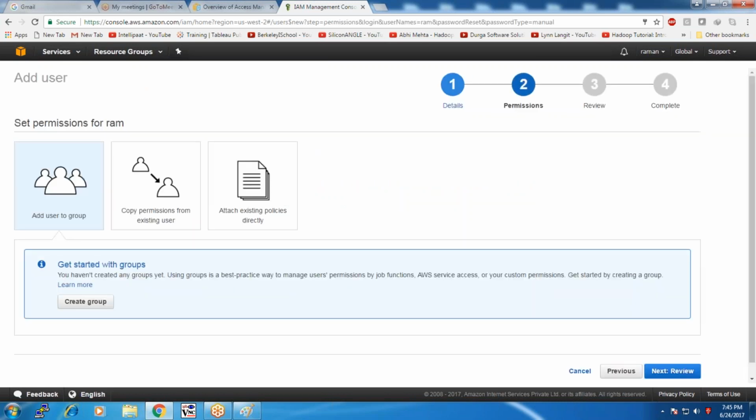Next, permissions. In setting the permissions, there are three options. One, you can initially create a group, and the group may be assigned certain privileges. If you add a user to the group, the privileges assigned to that group will be shared by the user. I will show it to you.